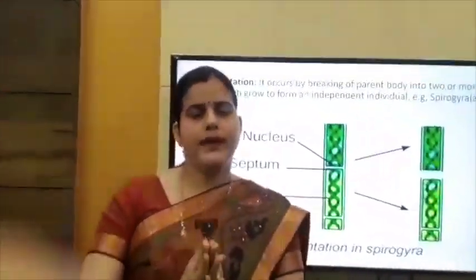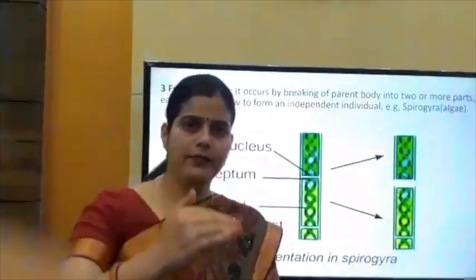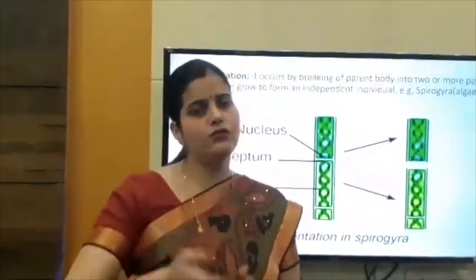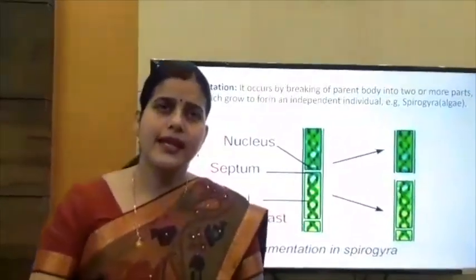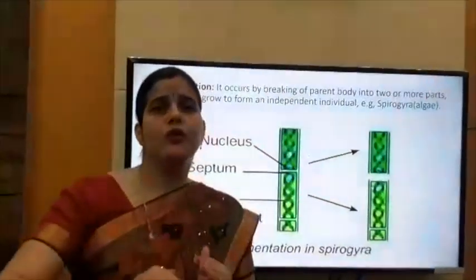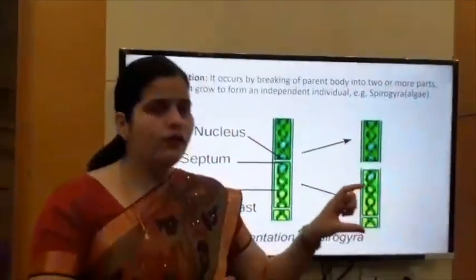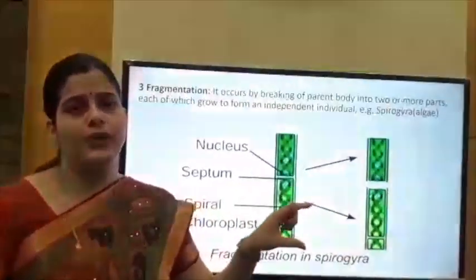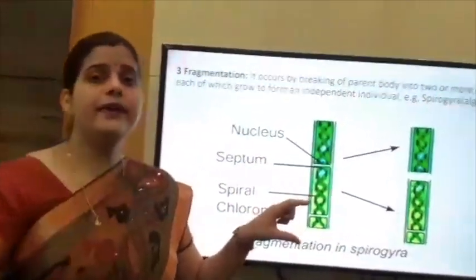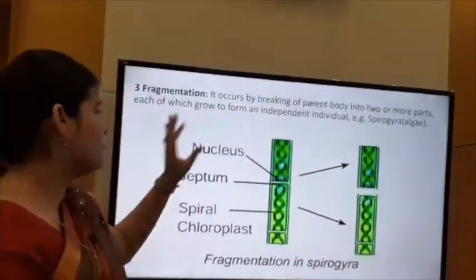The parent body or parent individual is cut into many pieces. It breaks into many pieces, two or more than two pieces, and each piece grows into a new individual. It means the fragment of the main parent individual grows into an independent individual. That's why it is known as fragmentation.